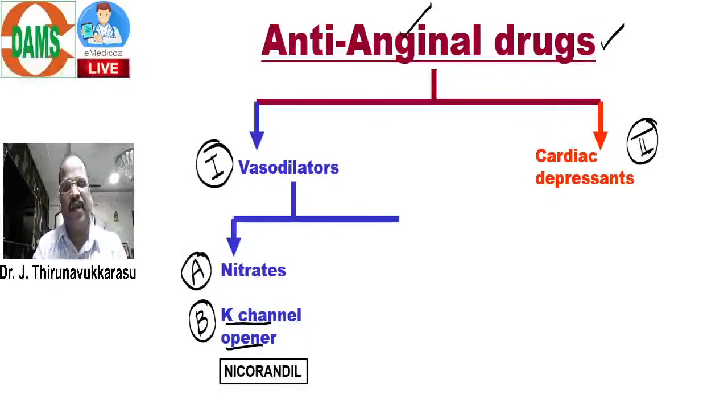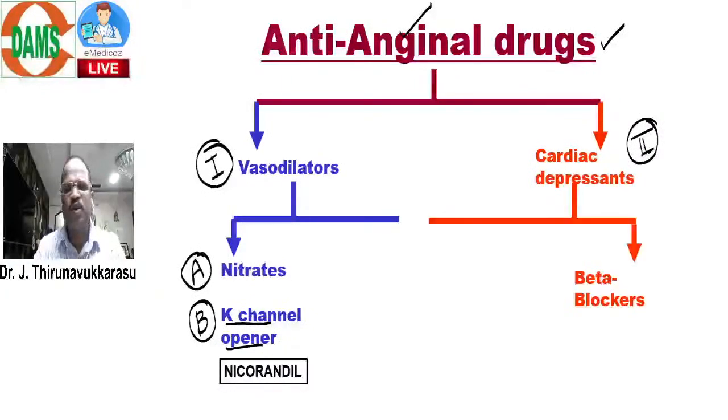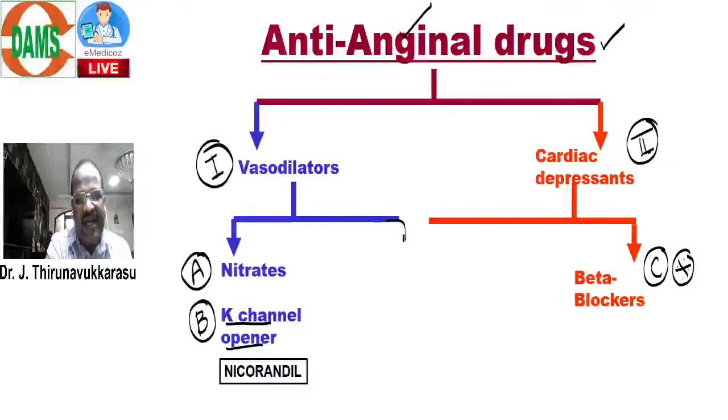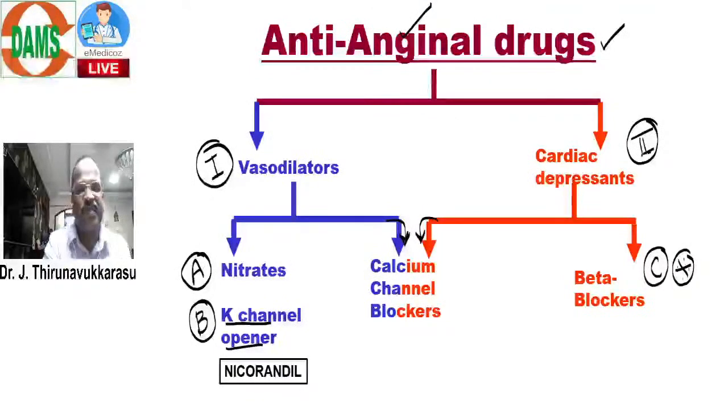Good. And coming to cardiac depressant, in the cardiac depressant category, number one, we have the most important group of drug called beta blocker. Very important. Beta blockers are very important first line drugs, superb drugs, life-saving, disease modifying drugs in the treatment of angina. Then another group of drug having both vasodilatory action as well as cardiac depression action is called calcium channel blocker, simply called CCBs.